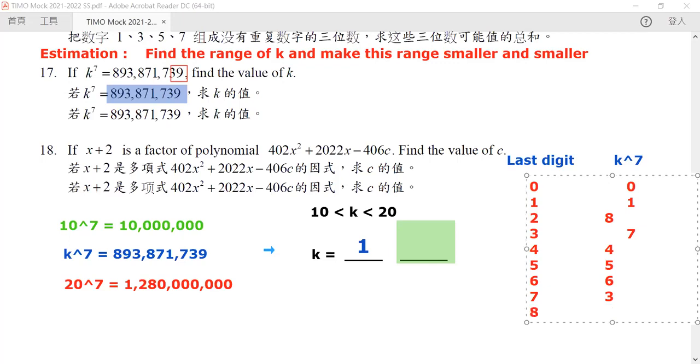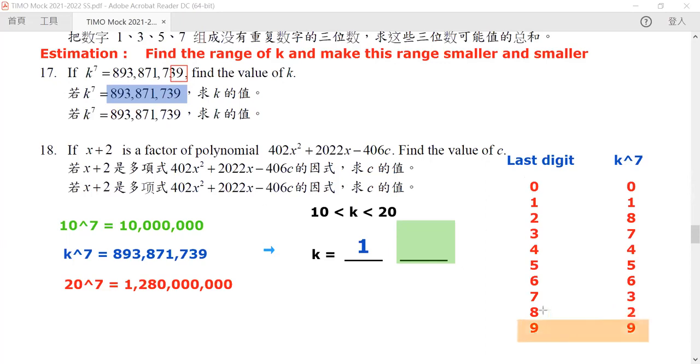How about 8? 8, when you are raising it to the power of 7, is equivalent to raising it to the power of 3, in which case it would be 8 times 8 times 8, so the last digit is equal to 2. And how about 9? 9 will have a last digit of 9. So if you check all these numbers, you will find out that actually there's only one number that satisfies our requirement. It is our 9, right? There's only one digit.